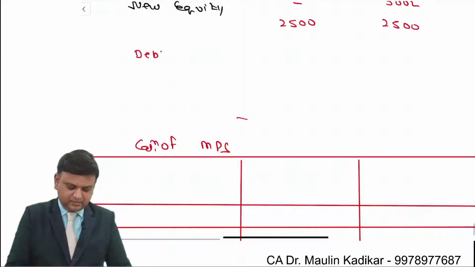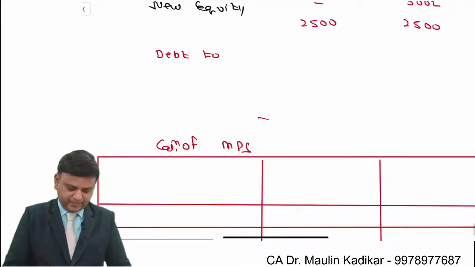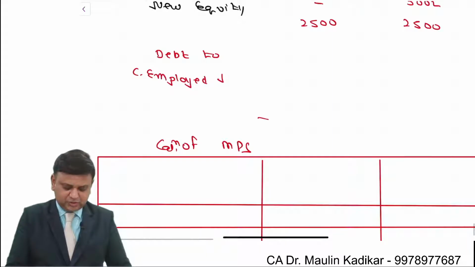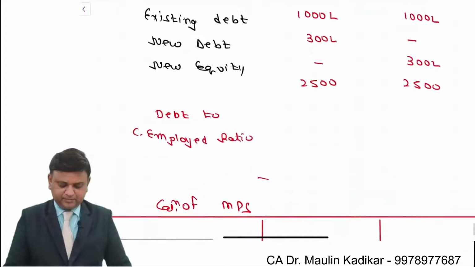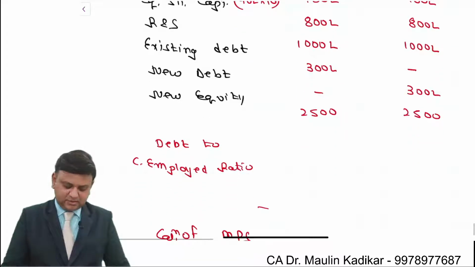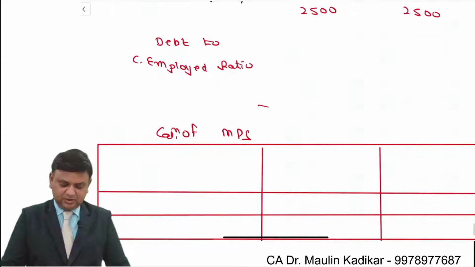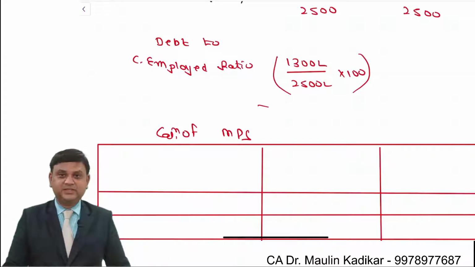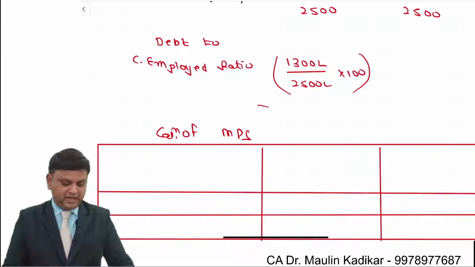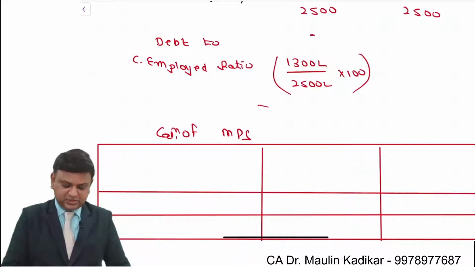So debt to capital employed ratio, it will be found as existing debt is 1000, new debt is 300. So it is 1300 lakhs upon 2500 lakhs into 100. This is the way the answer is found, and the answer comes to 52%.